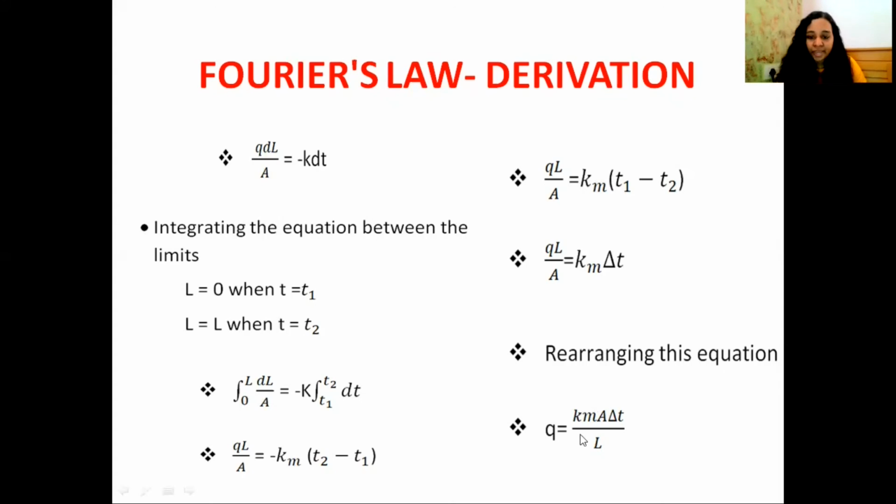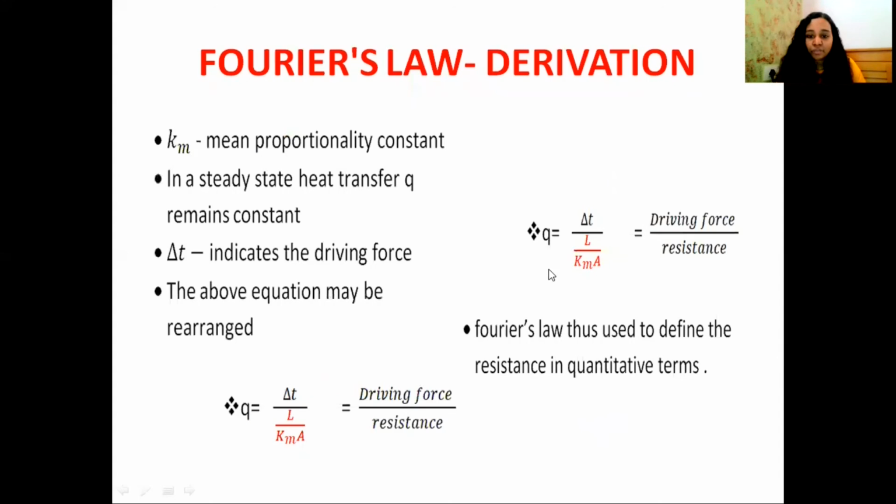Again, I am going to rearrange this equation.